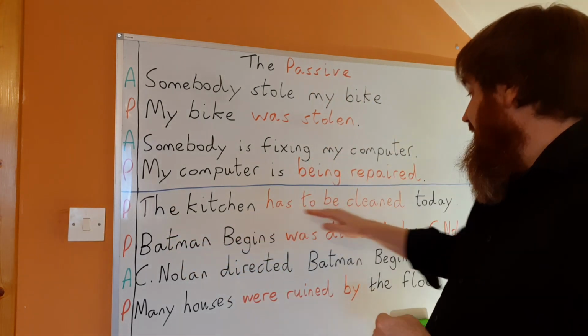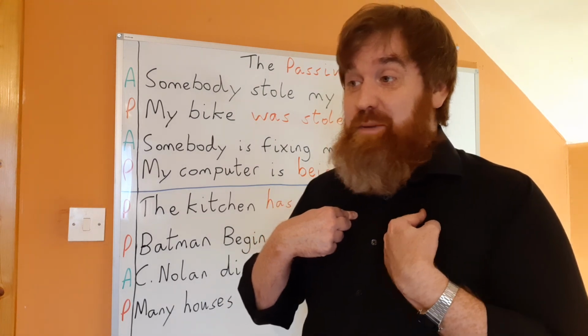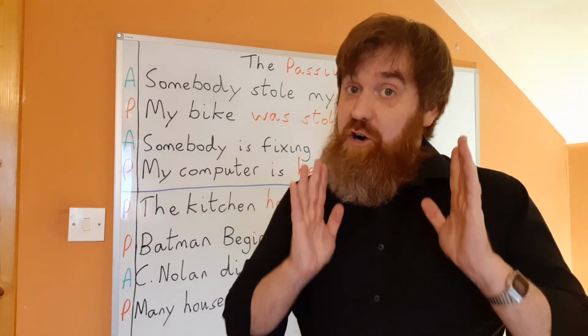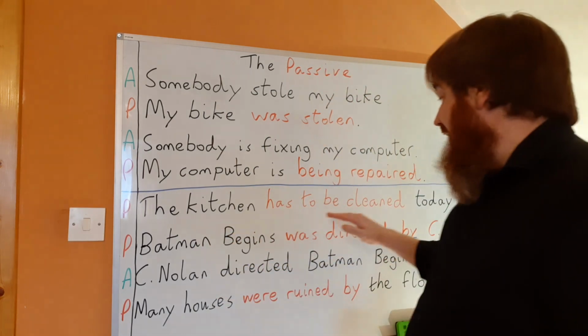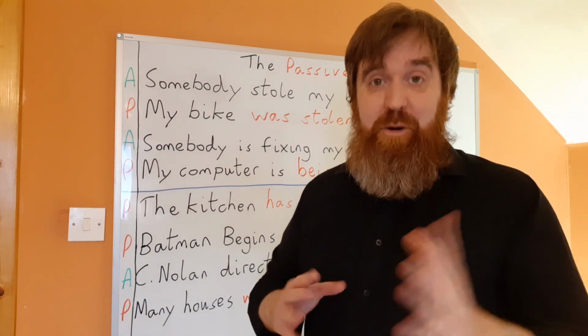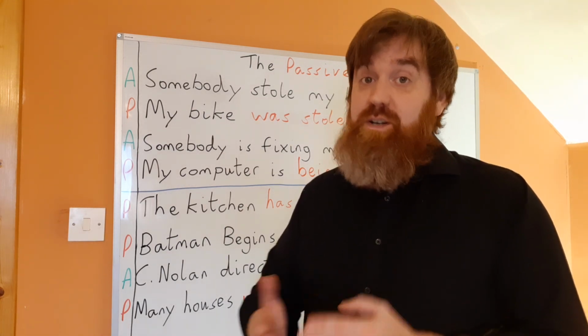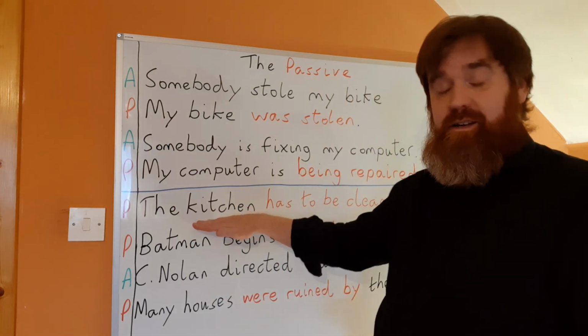The kitchen has to be cleaned today. If I say the kitchen has to be cleaned today, I don't care who. Who is not important. The action is the thing that's important. I don't care who, it has to be cleaned. What has to be cleaned? The kitchen.